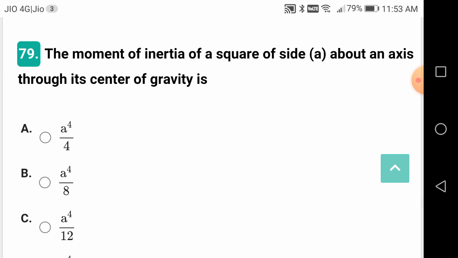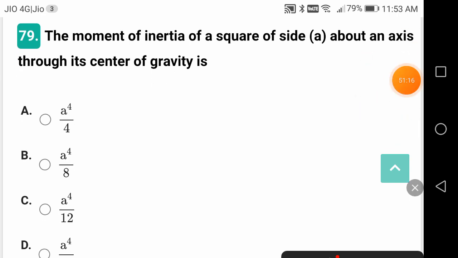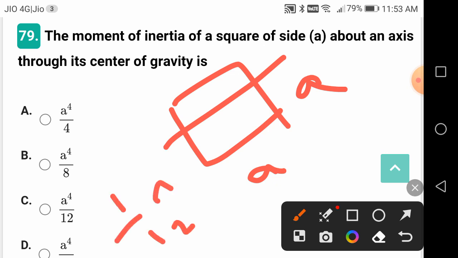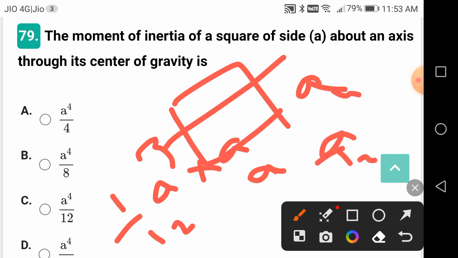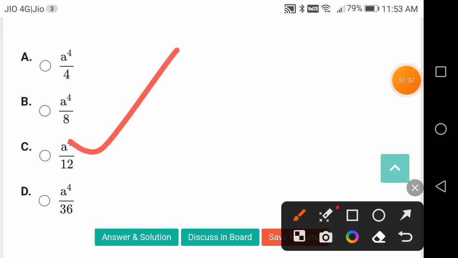The moment of inertia of a square about an axis through the center of gravity is. So he is asking square, center of gravity, A. What is this? 1 by 12, A cube into A. B is A and D is also A compared to a rectangle. So A power 4 by 12.